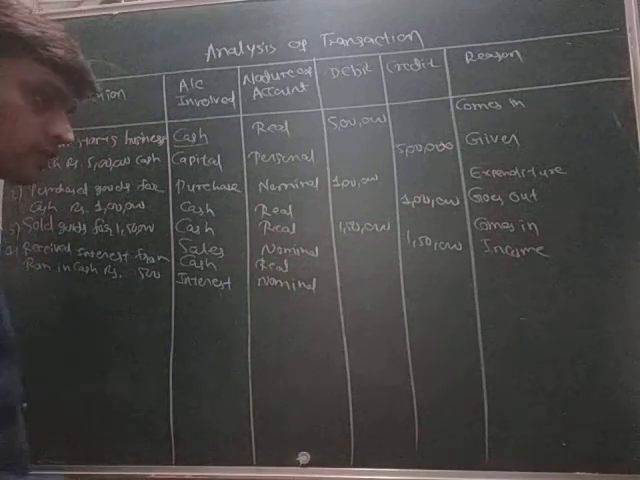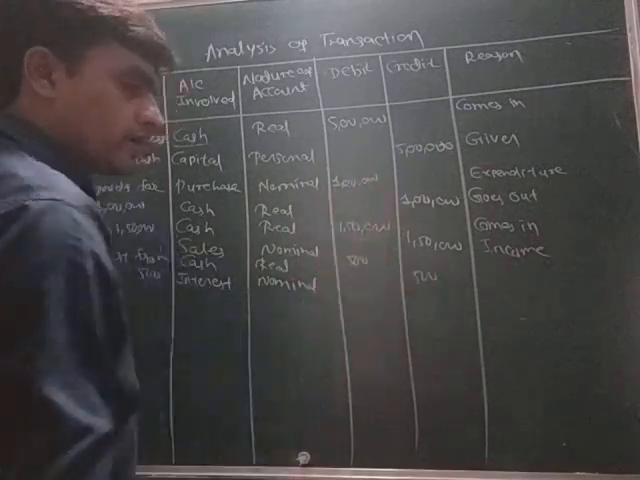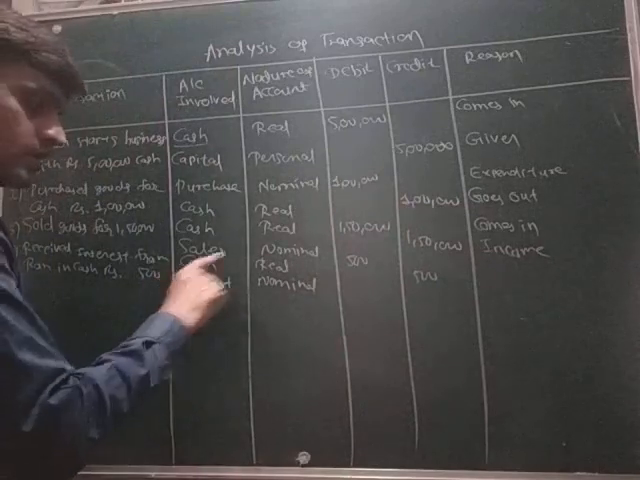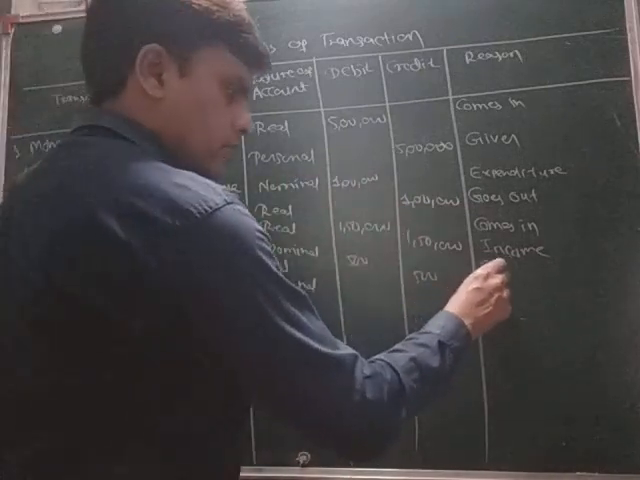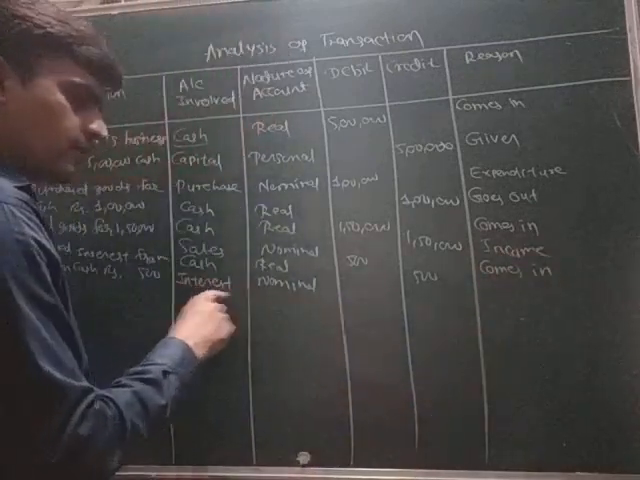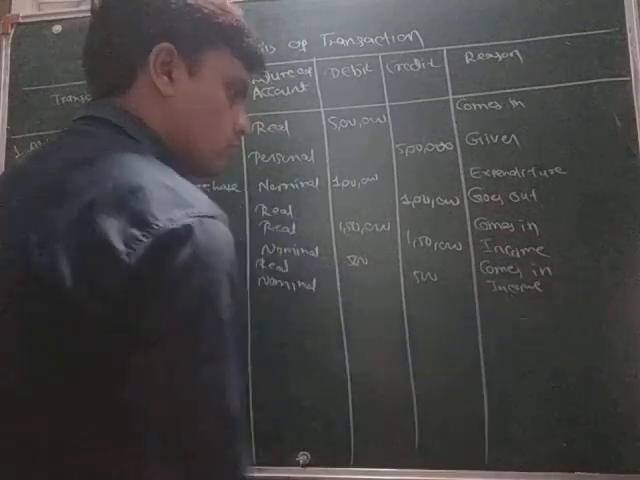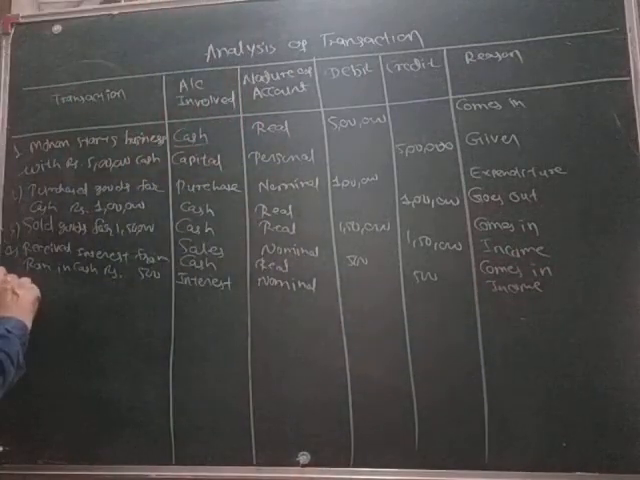Okay, the amount is 500 only, so I write here 500. Cash coming in, so here we will write comes in. And the interest is an income for us, so I will write here income. Okay, next is number 5.